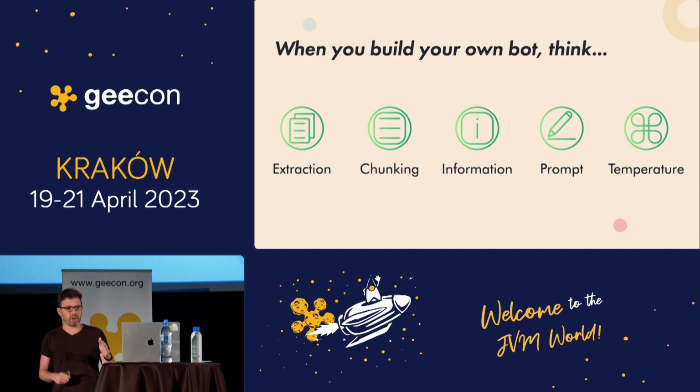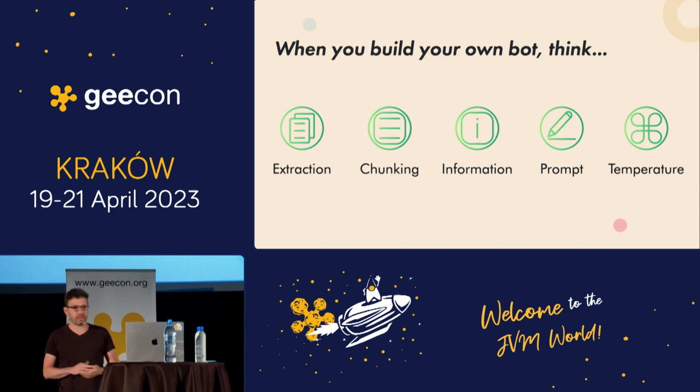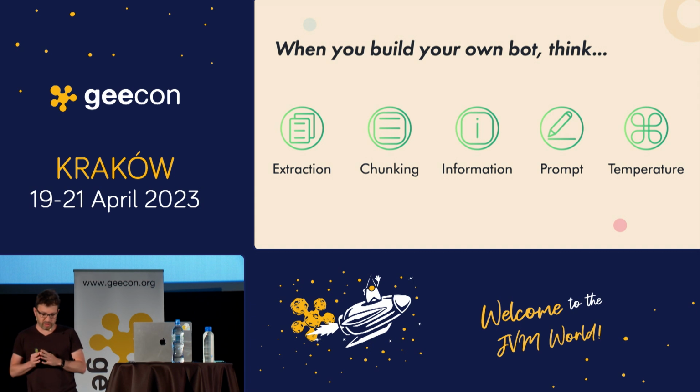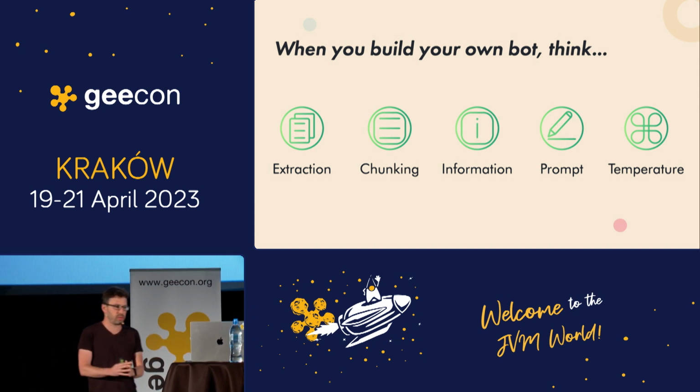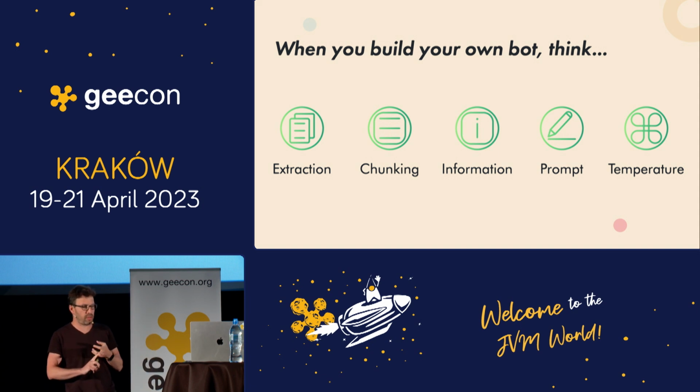So when you build your own bot, you need to think about five things. You have the algorithm that we've seen in the beginning, but you'll need to think about five things depending on what you want to build. First, extraction: how you get the text. Second is chunking: how you break the text into meaningful chunks.